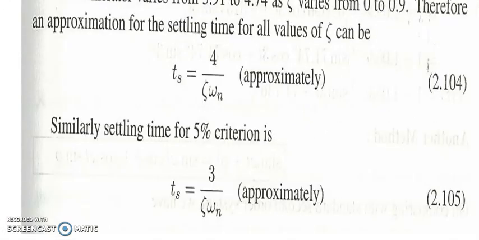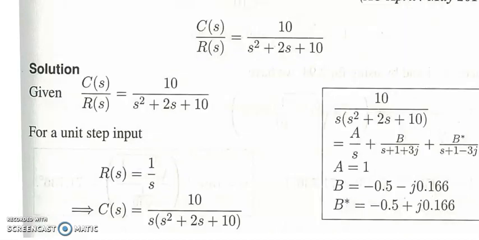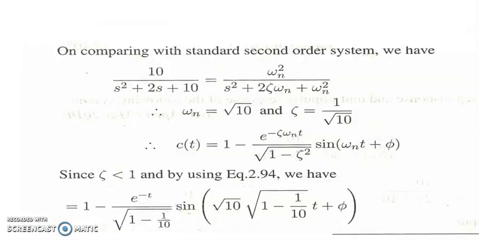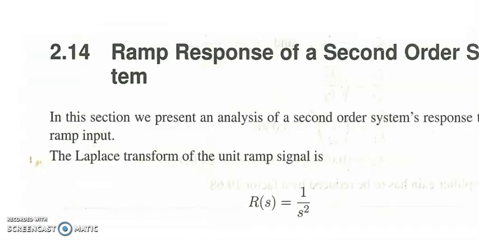What happens is, as zeta varies from 0 to 0.9, this comes out to be 3.91 to 4.74. So Ts can be given approximately by the formula 4 by zeta omega n for a 2% tolerance. Similarly, settling time for a 5% tolerance is given by 3 by zeta omega n. So similarly, you have lots of problems of this kind. So you can solve this.